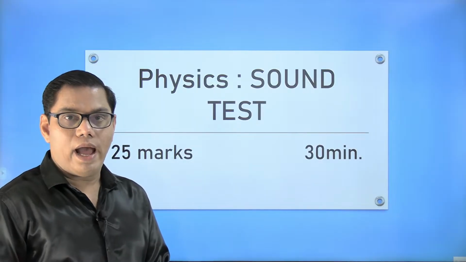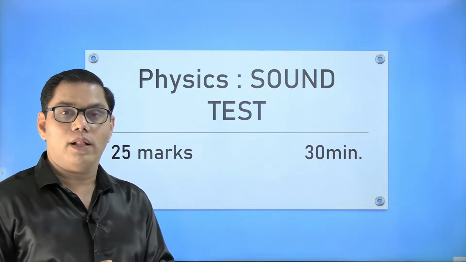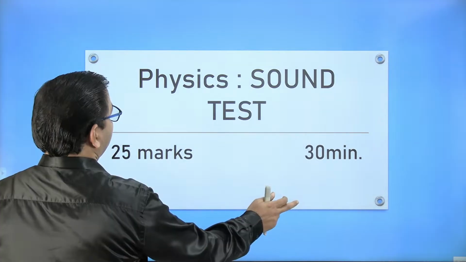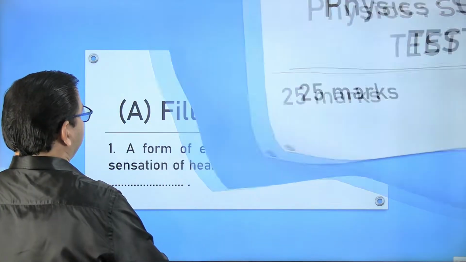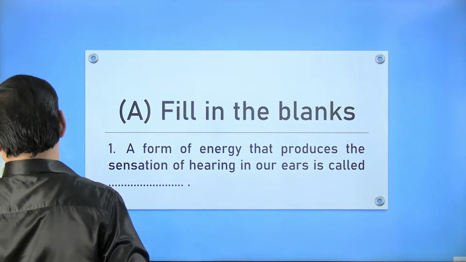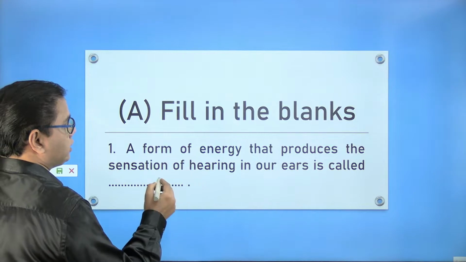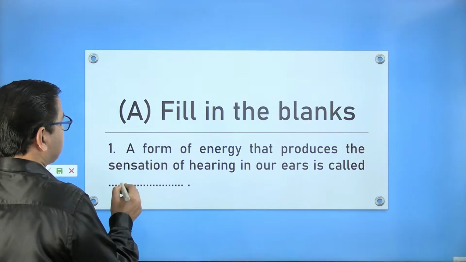So you already have seen your questions. You also have written your answers. Now we will check those answers. So here we go with question number 1. Fill in the blank. This one was very easy. The form of energy that produces a sensation of hearing in our ear is called sound.